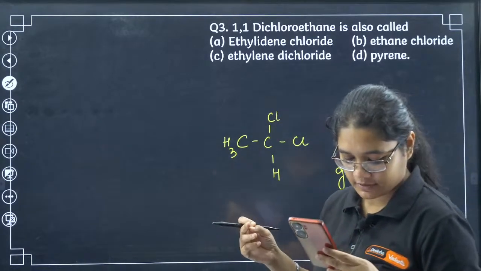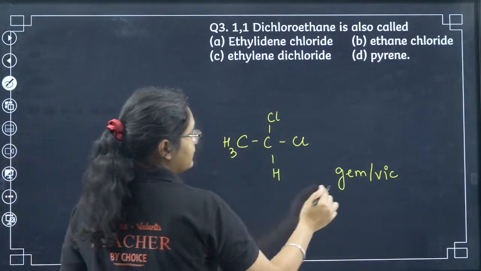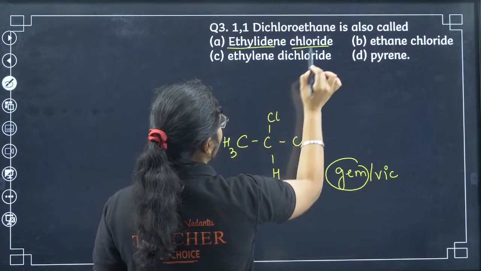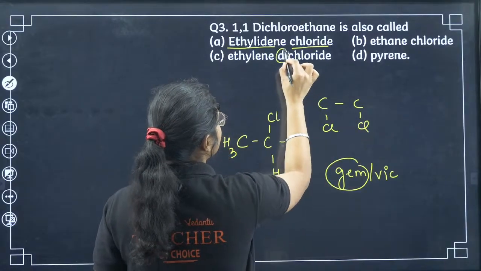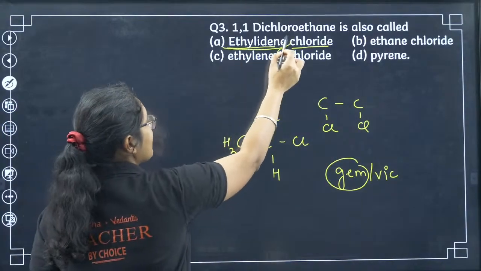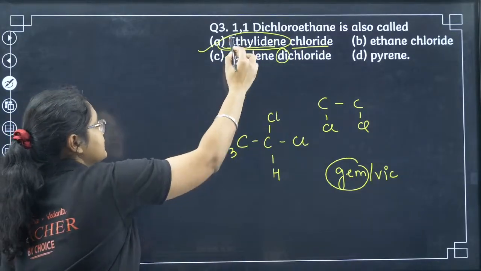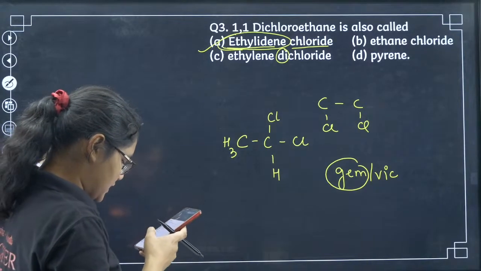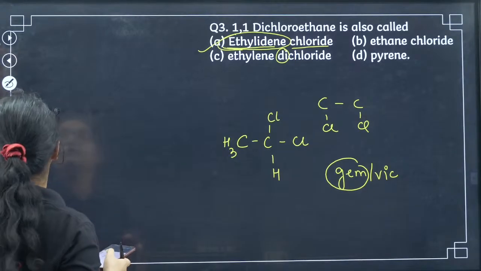Yes, Sudhanva, geminal. Hacker, geminal, yes. So remember, whenever we have geminal dihalides, it is written like this: ethylidine chloride. If you have vicinal halides, then you would use the word dichloride. For geminal we use the ending in the alkyl part, not in the halogen part. So here the answer will be option number A. Yes, Marudesh, Sudhanva, Neon, and we have Ashwini. All of you have given the correct answer.